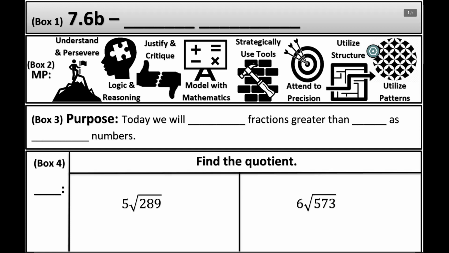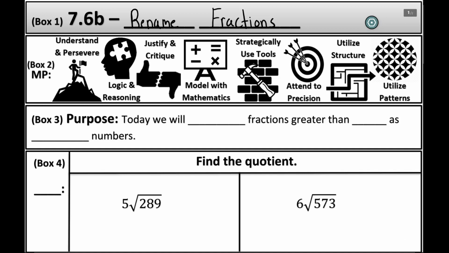It's Mr. Arevalo, and for today's lesson, we're going to be focusing on box 1, 7.6b. This is going to be rename fractions, okay? And this is the second part of yesterday's lesson, okay? Remember I told you not to complete some problems? Well, I told you that because I hadn't showed you how to do them yet, okay? And in today's lesson, we're going to be focusing on how to do that, okay?